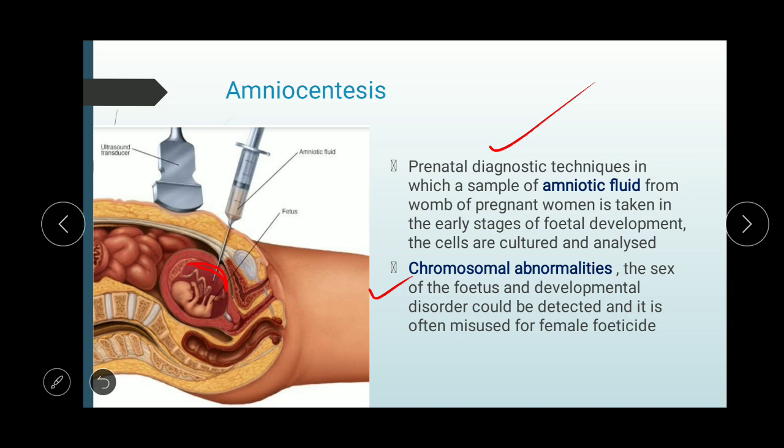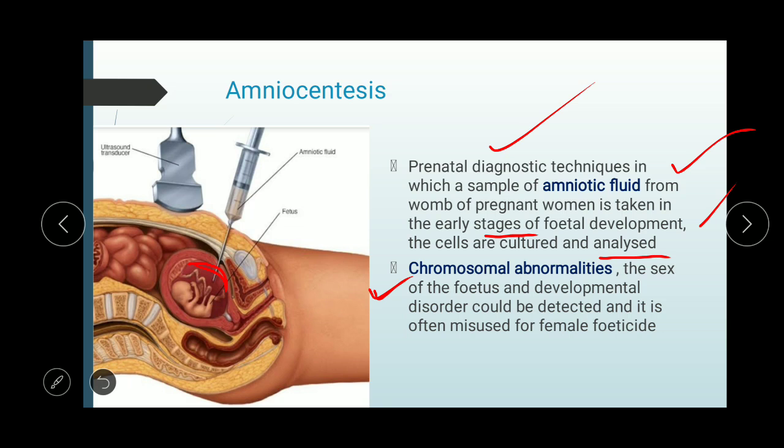The amniotic fluid from the womb of a pregnant woman can be taken in the early stages of fetal development, and these cells can be cultured and analyzed. After culturing, analysis is done, and this analysis is helpful for determining chromosomal abnormality, with the help of karyotyping.